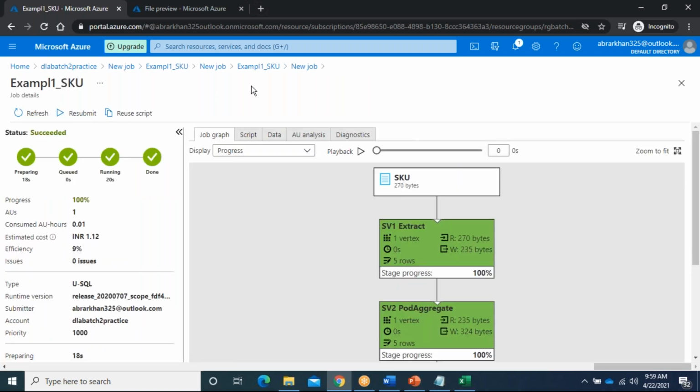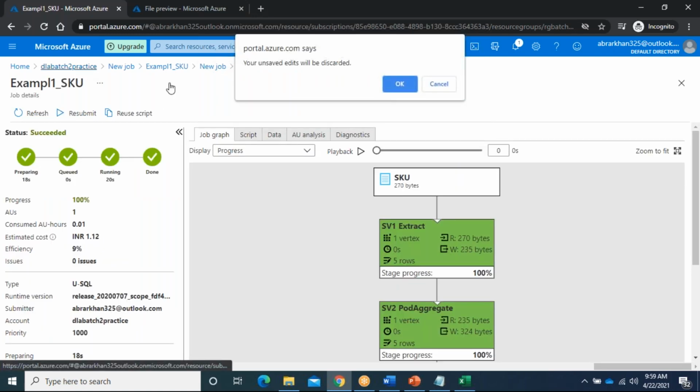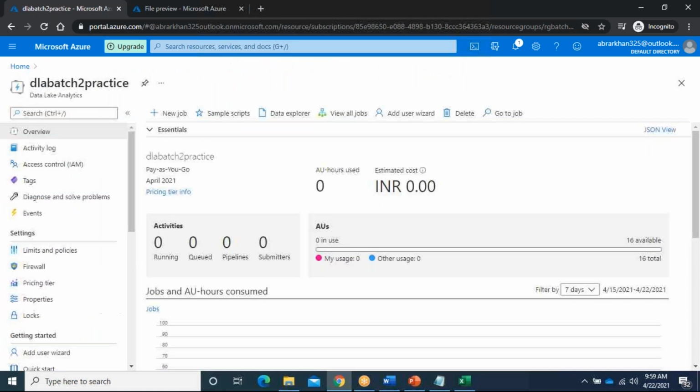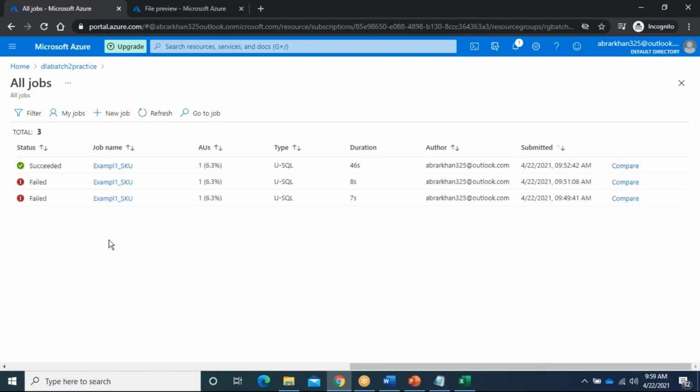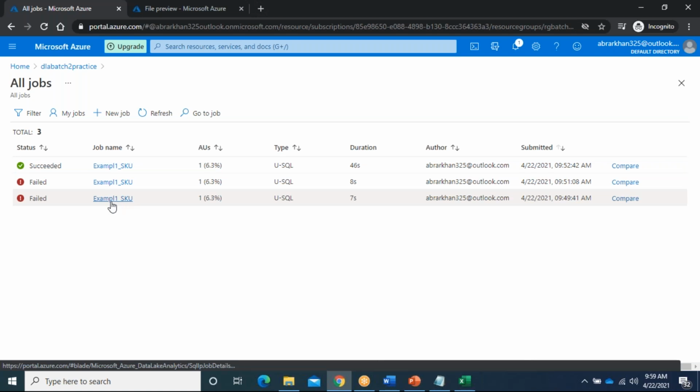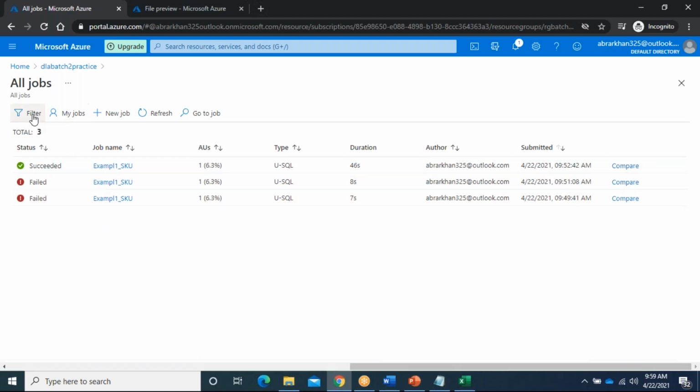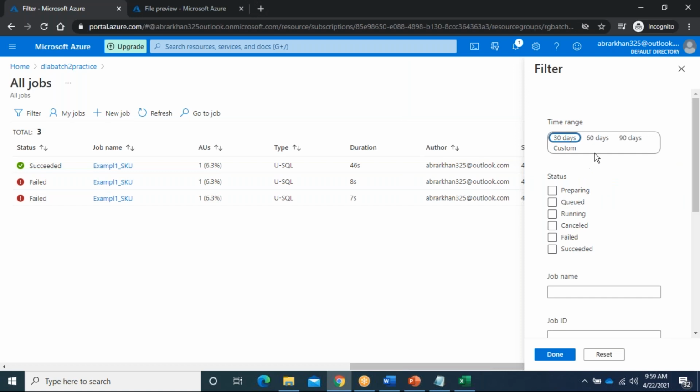So for example, if you want to see the history of the jobs, I will go here and click view all jobs. You can see whatever we have. For example, the first 2 times we are getting errors. I think this will be available for 30 days or something. Here filters are there. For example, 90 days they will provide mostly, or based on our subscription, after 30 days or 60 days they will remove.